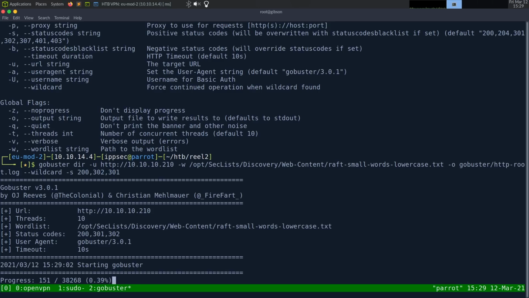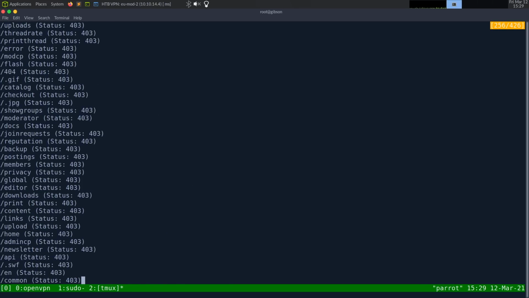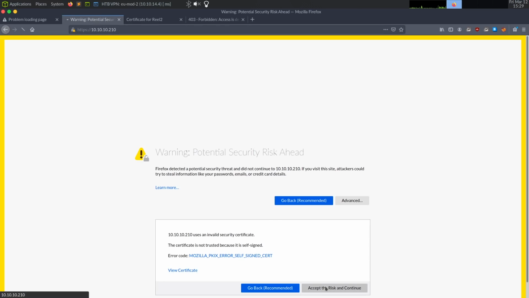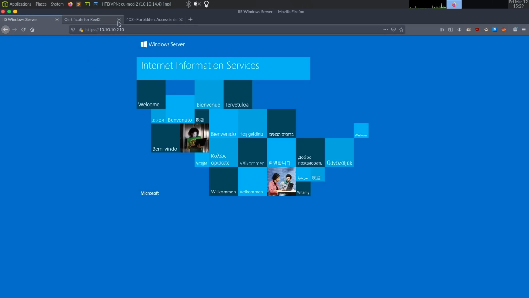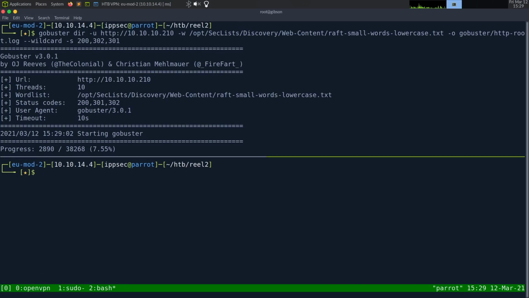Okay. So essentially we just changed the status codes for GoBuster because we don't care about all these 403 denieds. And 200's okay, and 301, 302 are redirects. Yeah. So while that goes, let's now go through the certificate, see if 443 is a different page. We just get a blank Windows IIS page. So we can do a second GoBuster.